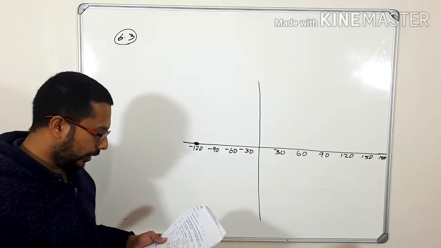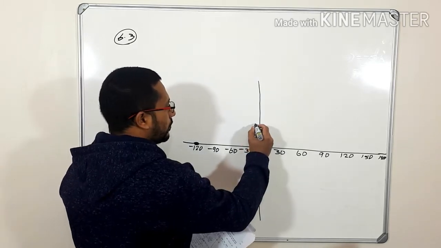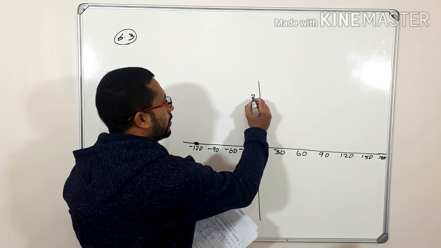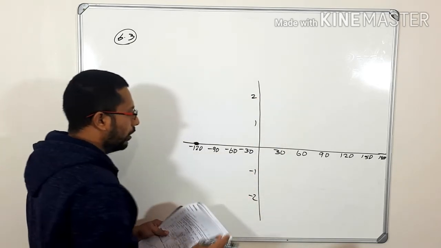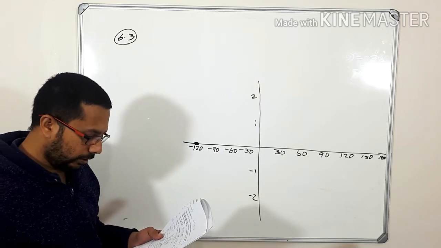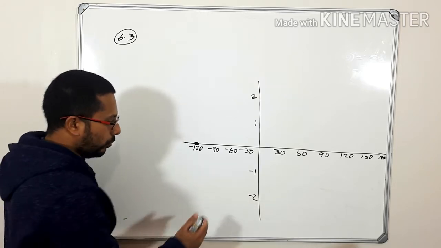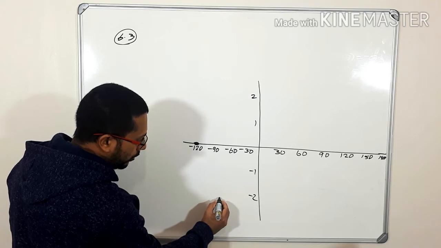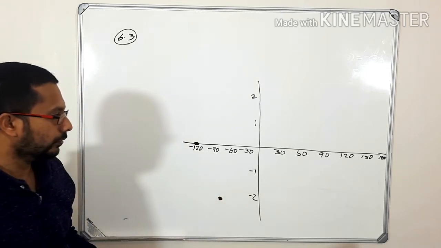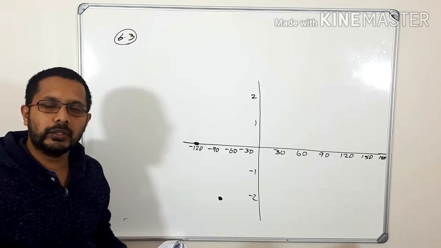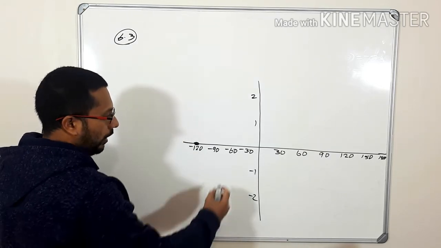Then let me say this is 1, this is 2, this is minus 1, this is minus 2. For minus 90, you got minus 2. I'm talking about the answers that you got on your calculator. Then minus 60: you can see that minus 60 is an asymptote.